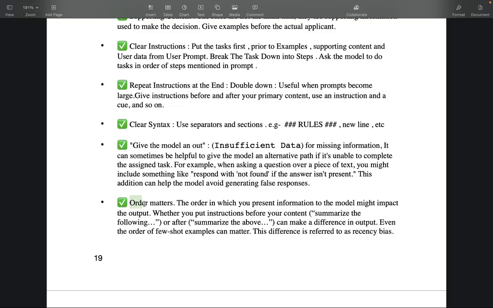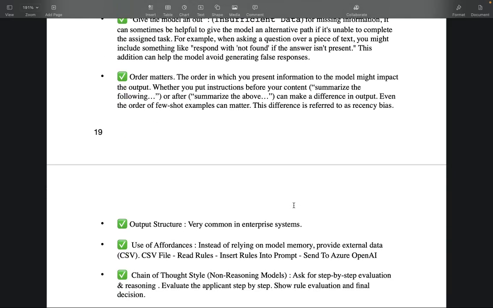Then the order matters. The order in which you present the information to the model might impact your output. Whether you put instructions before your content, like "summarize the following," or after, like "summarize the above," can make a huge difference in the output. Even the order of few-shot examples can matter. This difference is referred to as recency bias. So what is more important has to be on the top.